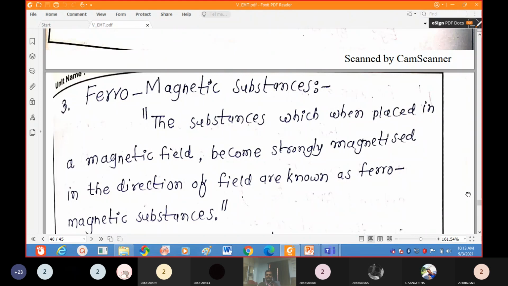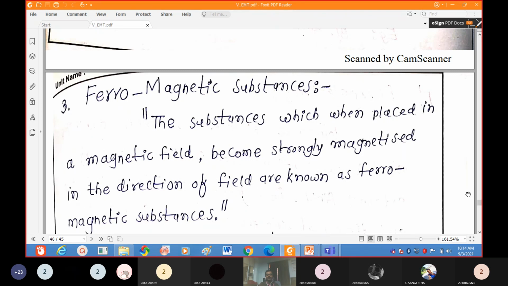The substances which, when placed in a magnetic field, become strongly magnetized in the direction of the field are known as ferromagnetic substances. If you place a ferromagnetic material in a magnetic field, it will be magnetized in the direction of the applied field.